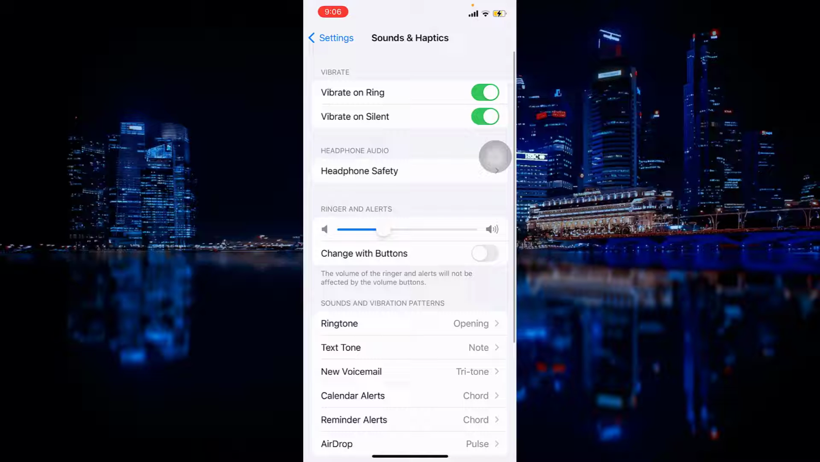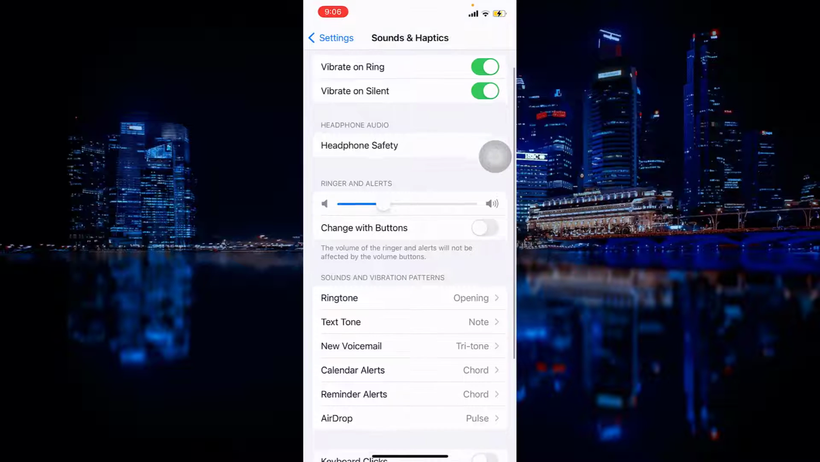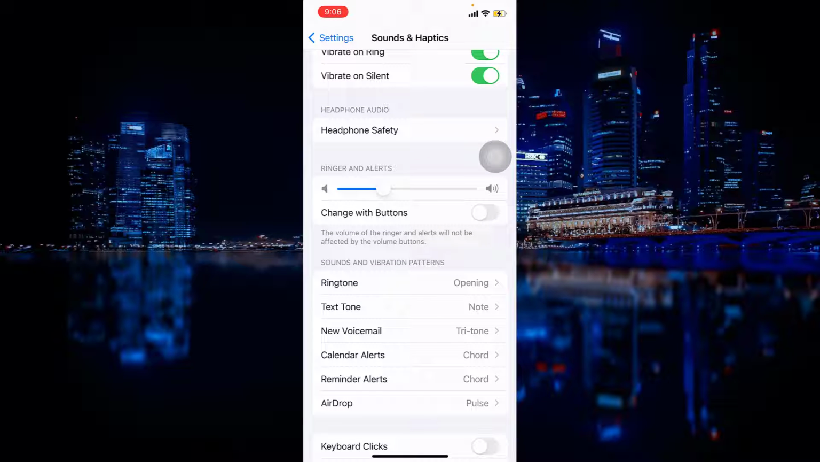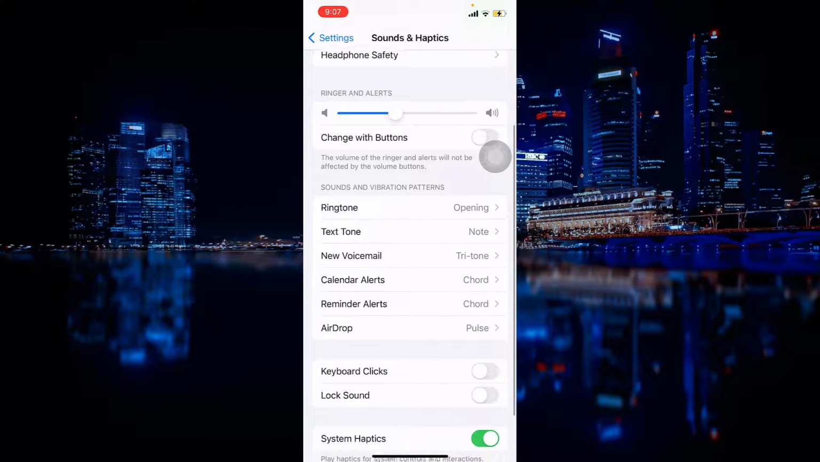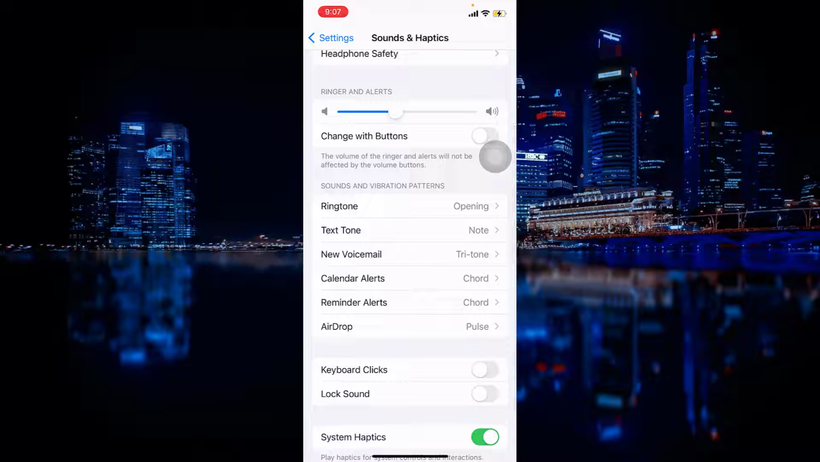So yeah, a ring and alert. So I'm gonna change the balance. I'm gonna scroll left or scroll right. So this is how you do it.